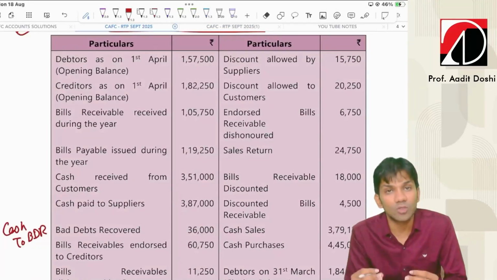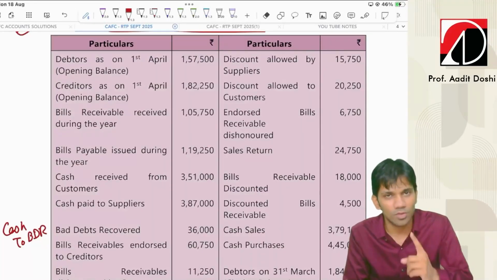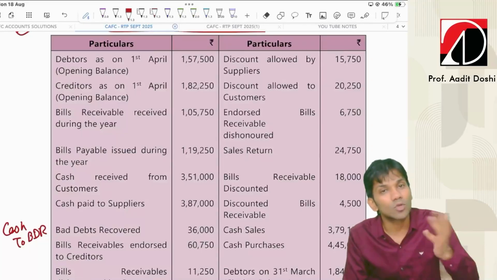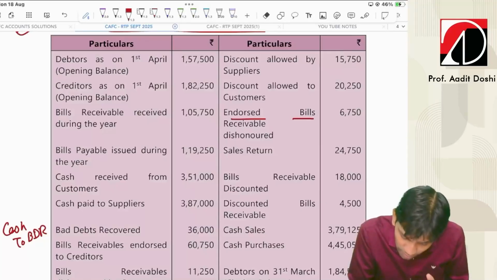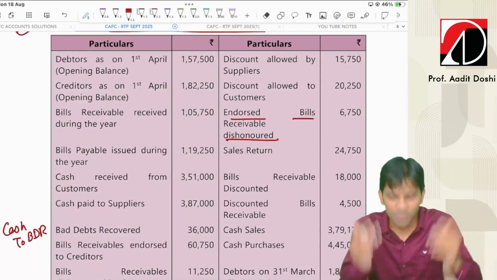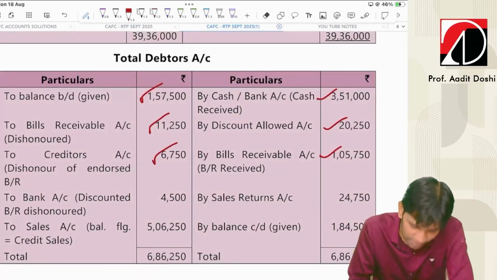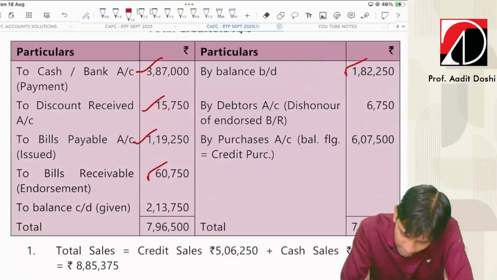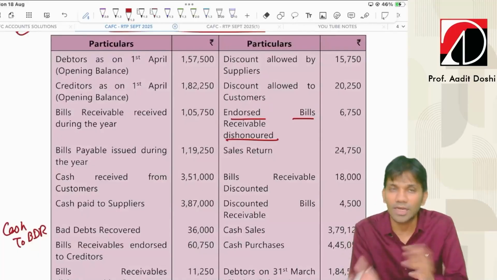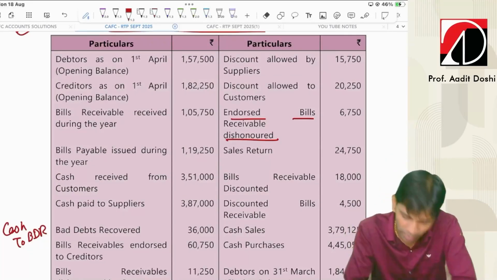Next, endorse bill receivable dishonored. So endorse bill dishonored. So what is the entry for bill drawn? Listen to me. Bill receivable to debtors. What is the entry for bill endorse? Creditors account debit to bill receivable. And now endorse bill dishonored. So it will be again debtors will increase, again creditors will increase. So debtors to creditors, it should be the entry. So debtors account debit side to creditors, yes. And creditors account credit side by debtors. I hope it is clear. Once the bill is drawn, then it is endorsed and again it is reversed. So endorse bill dishonored, debtors account debit to creditors. Add to debtors, add to creditors.